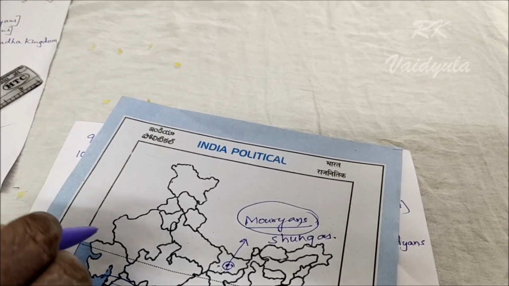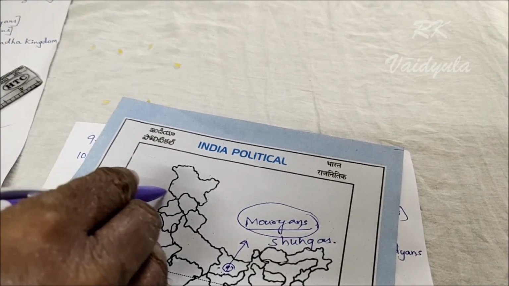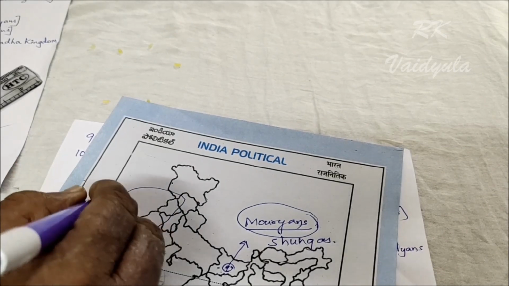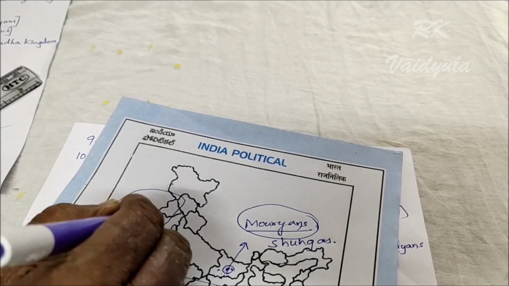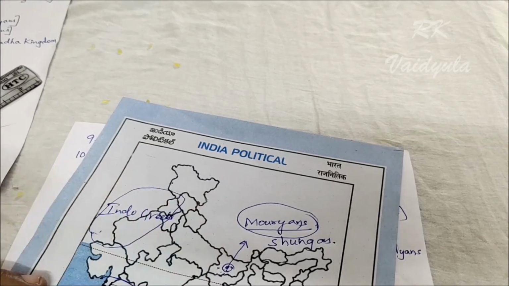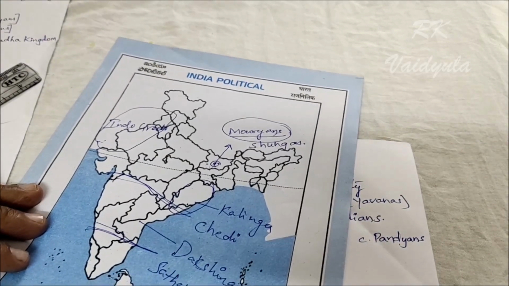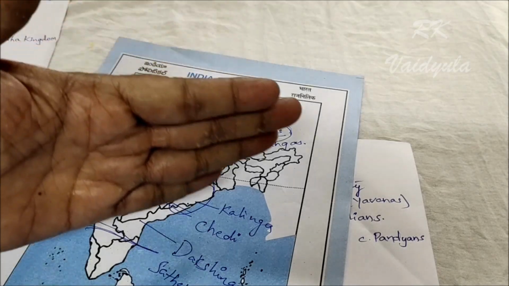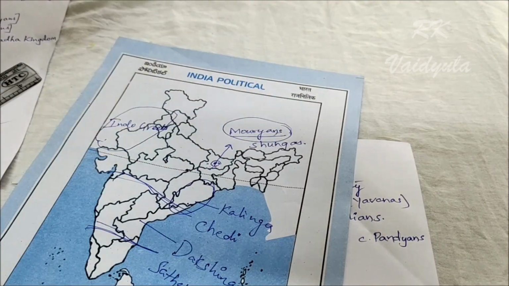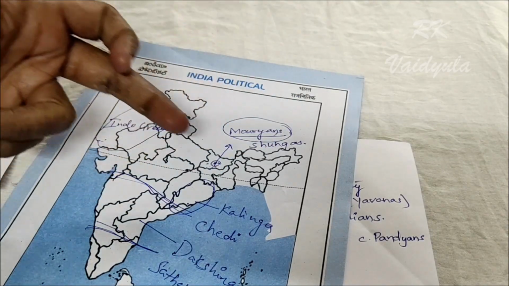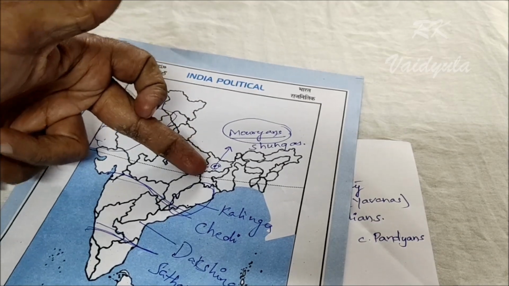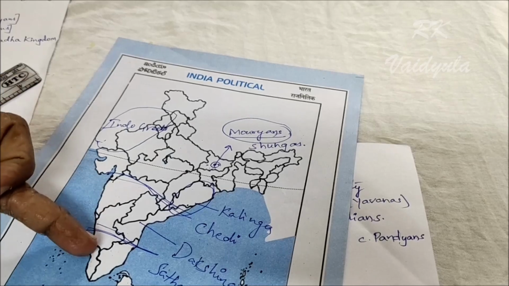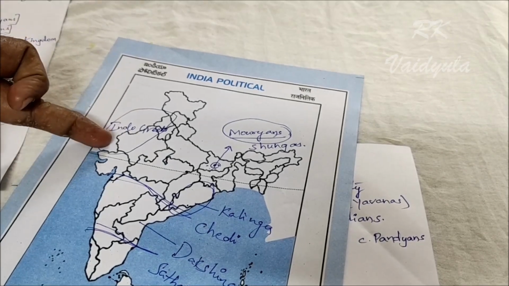Present Pakistan, Punjab and some part of Rajasthan was ruled by the Indo-Greeks. So after the Mauryan dynasty, the Shungas ruled Magadha, the Chedi dynasty ruled Kalinga, Dakshinapata was ruled by the Satavahanas, and the Indo-Greeks ruled in the northwest area.